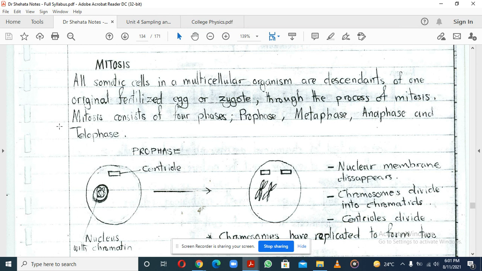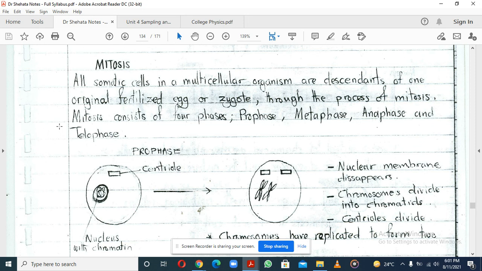Mitosis is the one that comes in handy for things such as growth and repair. When somebody is born, or maybe before they are born, let's talk about the zygote. That zygote eventually becomes millions of cells and eventually forms a person, a fetus. That happens via the process of mitosis. It's very, very important.